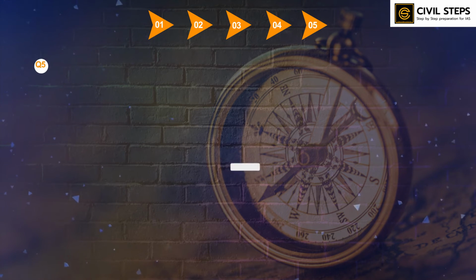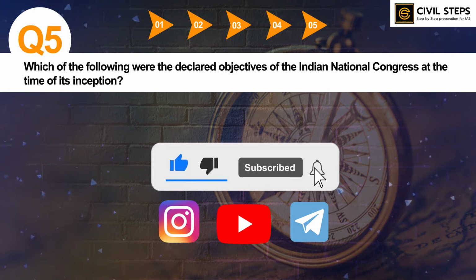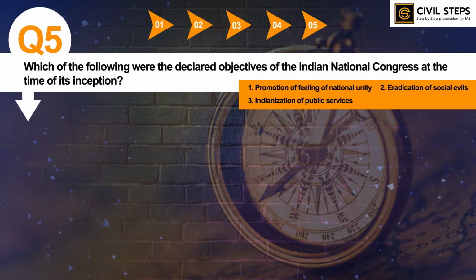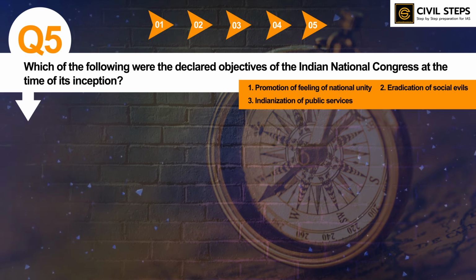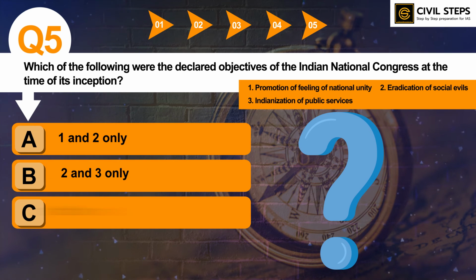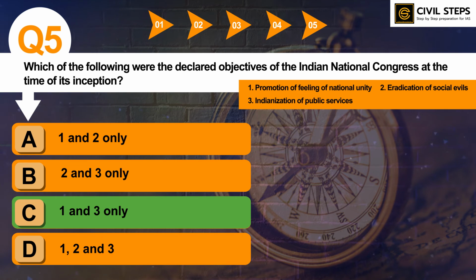So here is question number 5. Which of the following were the declared objectives of the Indian National Congress at the time of its inception? First, promotion of a feeling of national unity. Second, eradication of social evils. Third, Indianization of public services. Select the correct answer using the code given below. Option A, 1 and 2 only; B, 2 and 3 only; option C, 1 and 3 only; and option D, 1, 2 and 3. So you have to tell the correct answer. The correct answer is option C, 1 and 3 only.